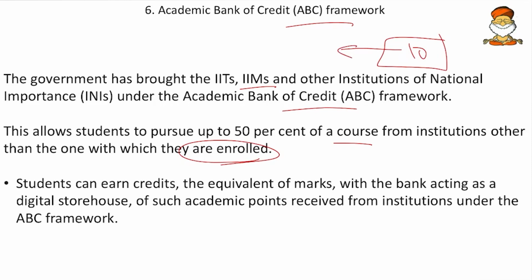And the students can earn credits equivalent of marks, with the bank acting as the digital storehouse of such academic points received from institutions under the ABC framework. So if I am receiving the 5 credits from other colleges or other institutes, they should also be under the ABC framework. If I am taking the credits under some colleges which are not under the ABC framework, no credits will be deposited into my account.